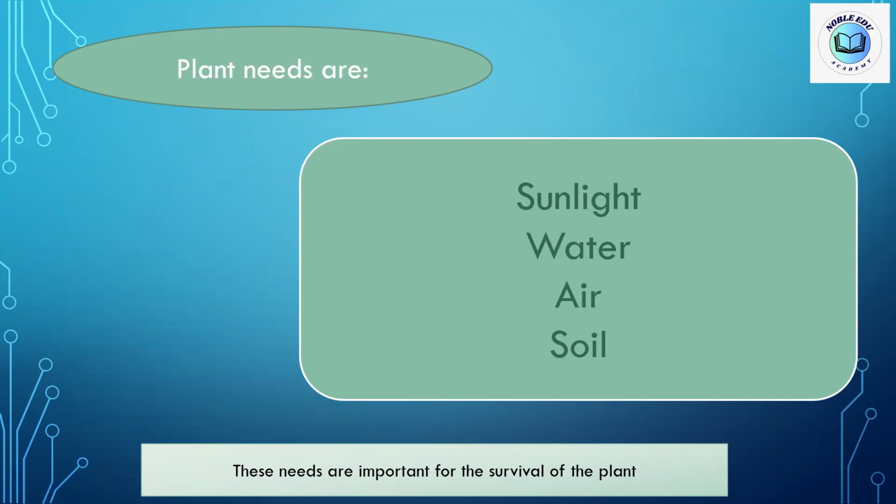Oxygen? Okay, not oxygen. Another gas. Carbon dioxide? Yes, that's true. The plant needs the carbon dioxide gas from the air. Okay, also the plant needs soil. These needs are important for the survival of the plant, which means if these needs are not there, the plant can't survive. So the plant needs sunlight, water, air, and soil.